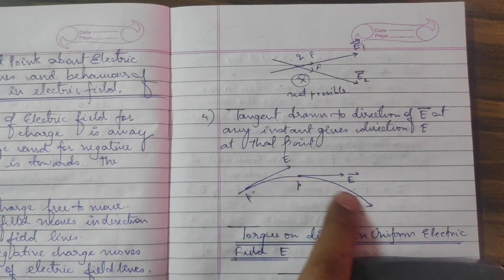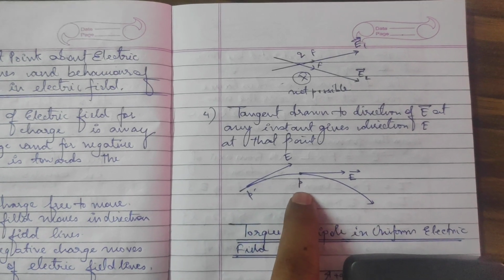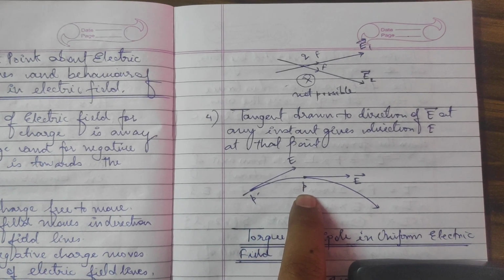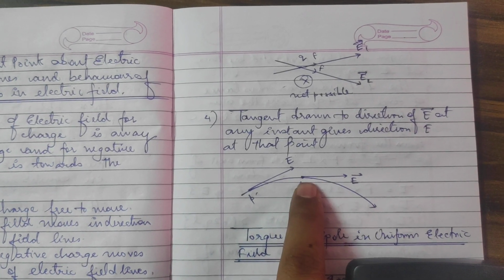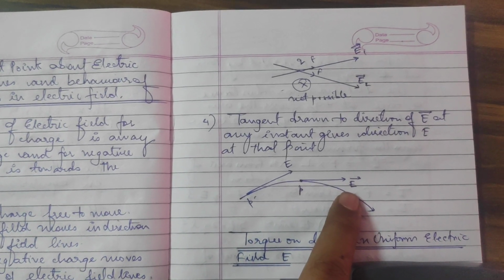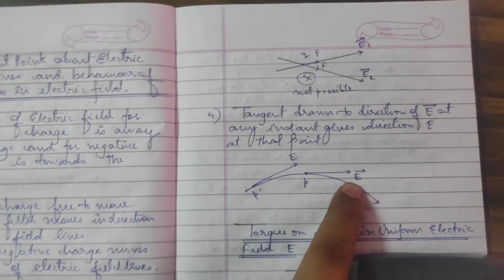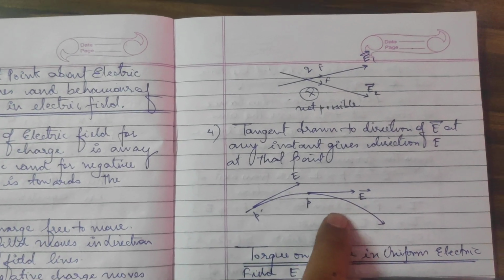So this curvature is the electric field. If I have to determine the direction of electric field at point P, I will draw a tangent to this curvature at point P, and the direction of the electric field will be given by this tangent.